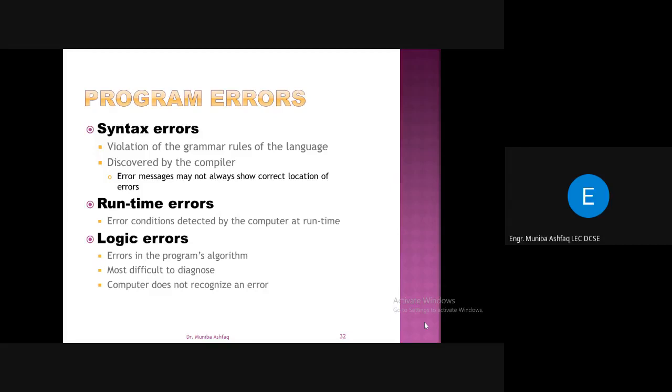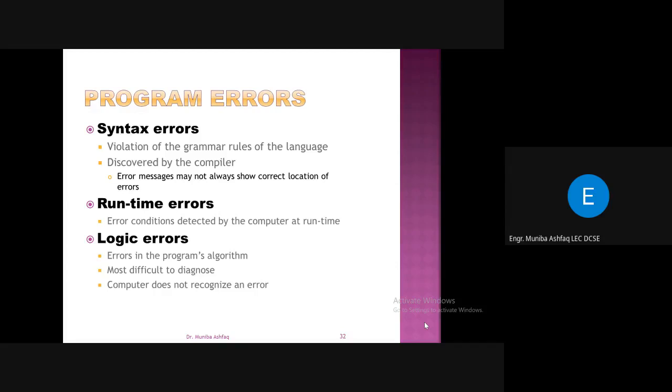The other thing is that, of course, when you write a program, you get errors. So what are the different types of errors you might get when you compile or run it? The first type of error is the syntax error.